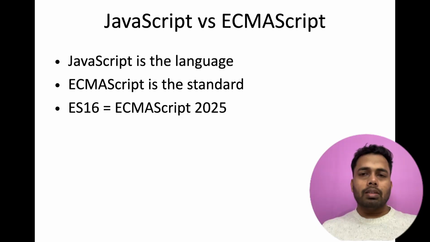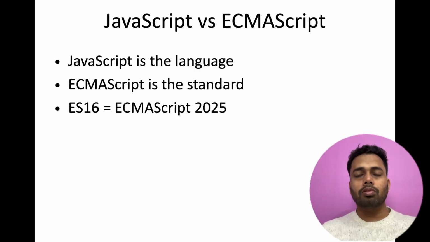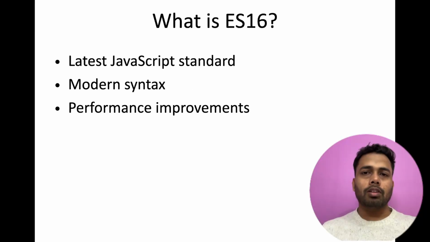If we talk about the latest version that has been released by ECMAScript, currently we are on ECMAScript 2025, which was released in June 2025. The version we say is ES16. Day by day it's evolving and it releases new versions. Previously it was ES15, and the major change we saw in ES6, which introduced arrow functions and many more features. Okay, let's move next.